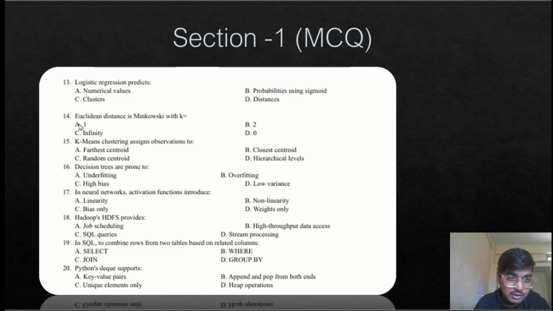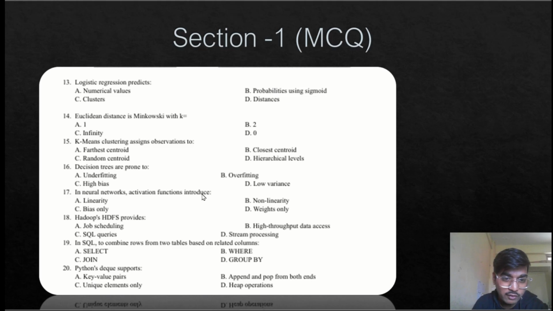Question number 14 asks about Euclidean distance in Minkowski with k equal to 2. So option B for question number 14 is correct. Next, question number 15 asks about k-means clustering assigning observations to the closest centroid. So option B is again correct for question number 15. Decision trees are prone to underfitting. No, high bias, no. Low variance, no. Overfitting is the correct answer. So option B for question number 16 is correct.